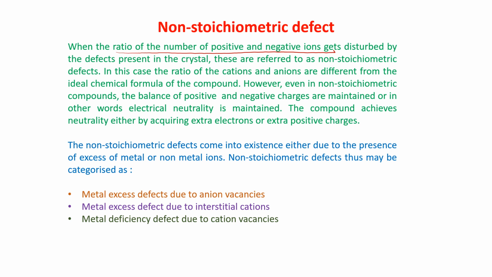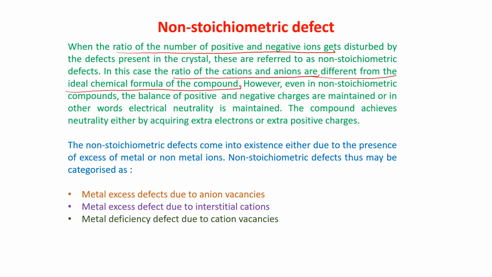Then that defect is referred to as non-stoichiometric defect. In this case, the ratio of the cations and the anions is different from the ideal chemical formula of the compound.